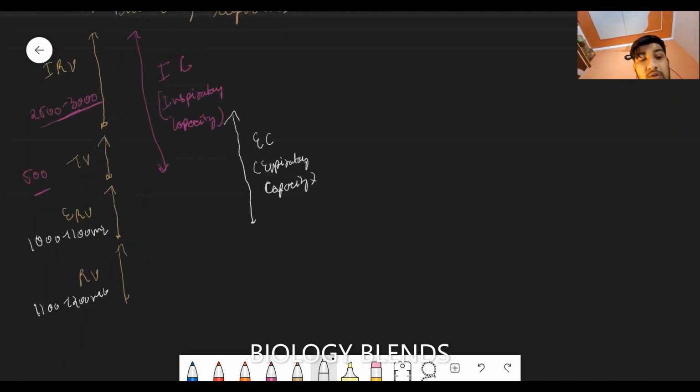Functional residual capacity is the amount of air left in the lung after normal exhalation. During normal exhalation, what we exhale is the tidal volume, and what is left in the lung is the expiratory reserve volume and the residual volume.